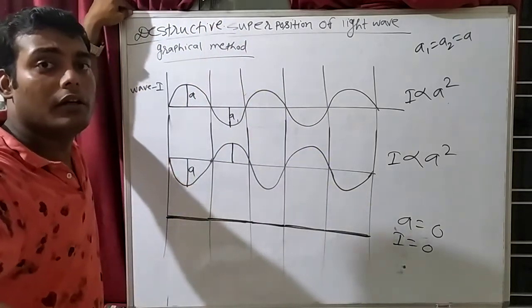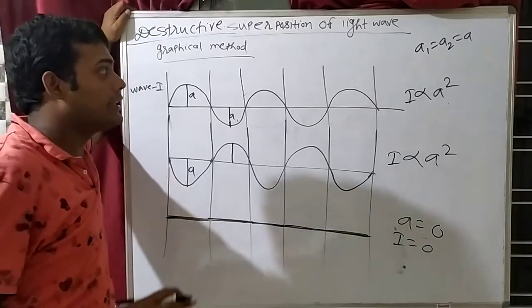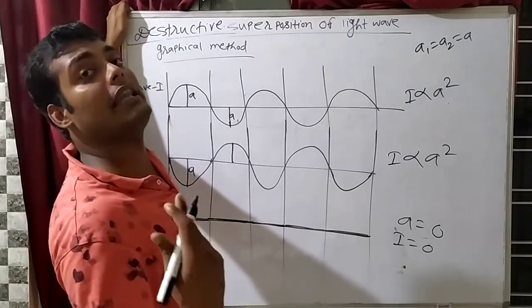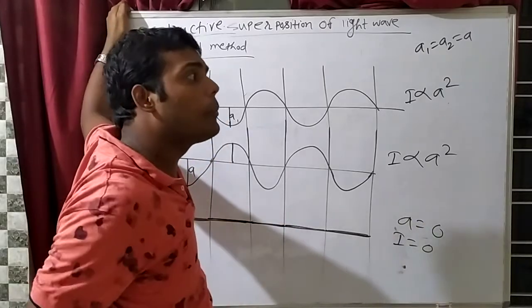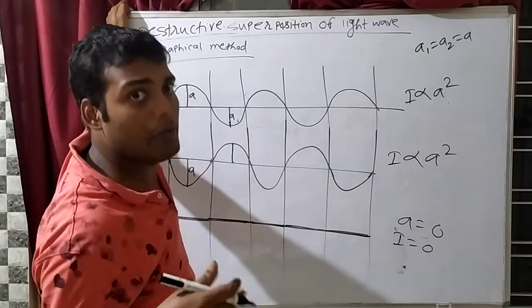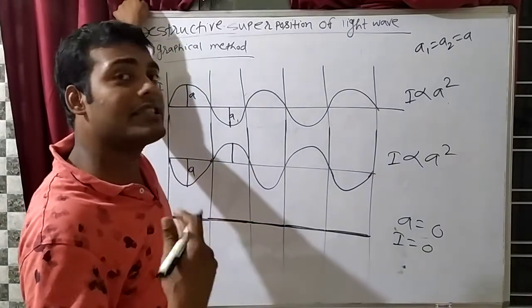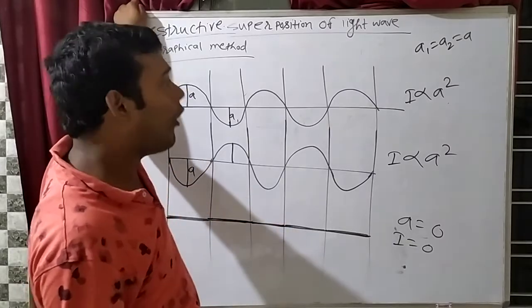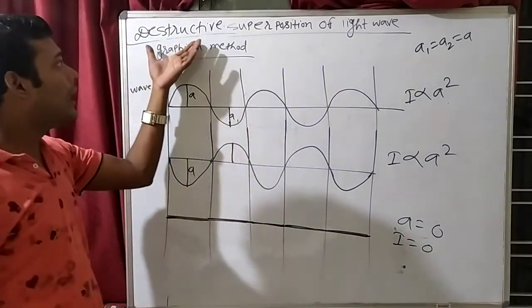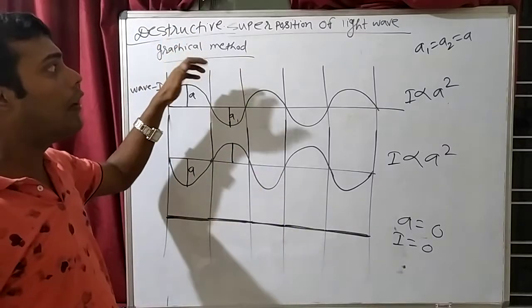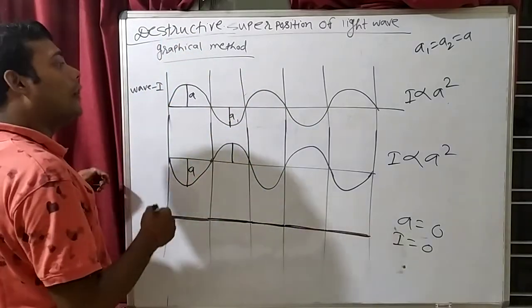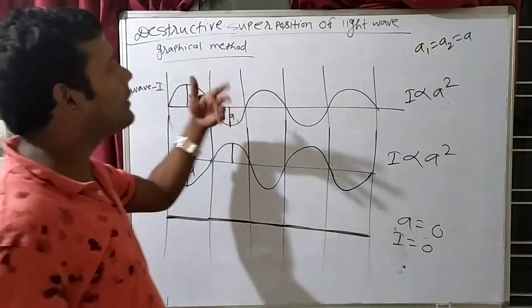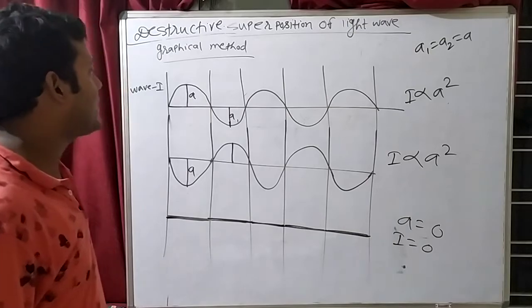Constructive means bright. So in the whole chapter you have to understand this thing. Whenever I use the term constructive interference, that means I am telling about bright. In some books you will find they call it maxima. So either I will say constructive interference, that means maxima, or bright. All the meanings are the same. If I have destructive interference or dark or minimum, all are the same. So whether they say constructive, bright or maximum, or destructive, dark or minimum, all are the same.